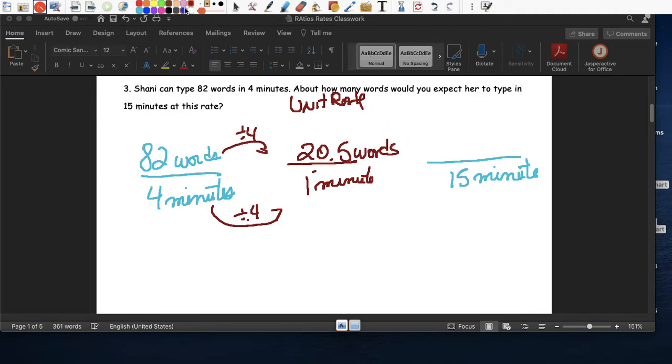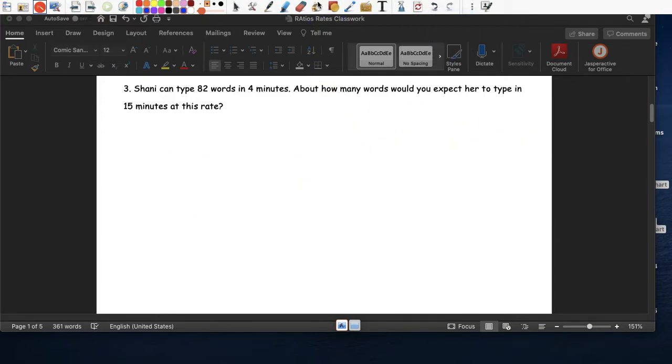So now look how easy this is. From 1 to 15, we don't have to think about anything. It's just times 15. And up here is times 15, right? So easy. And we get 307.5 words. Is it me or the colors are really nice today? Oh my god. At least my screen is brighter.